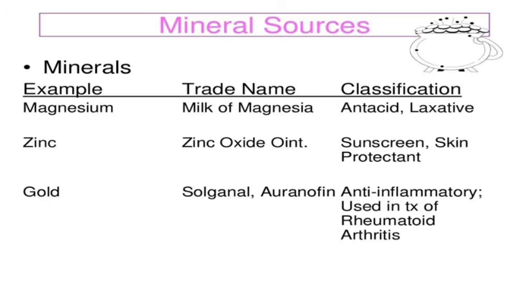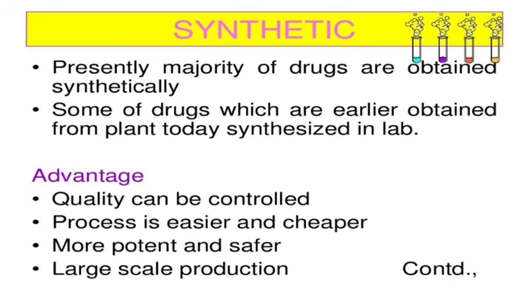Zinc is zinc oxide ointment, used as sunscreen lotion and skin protectant. And gold mineral comes with trade names Solganal and Auranofin, anti-inflammatory, used in treatment of rheumatoid arthritis. These are all the natural ones.